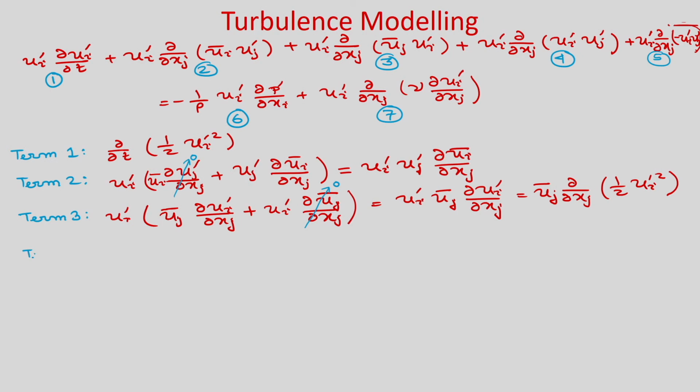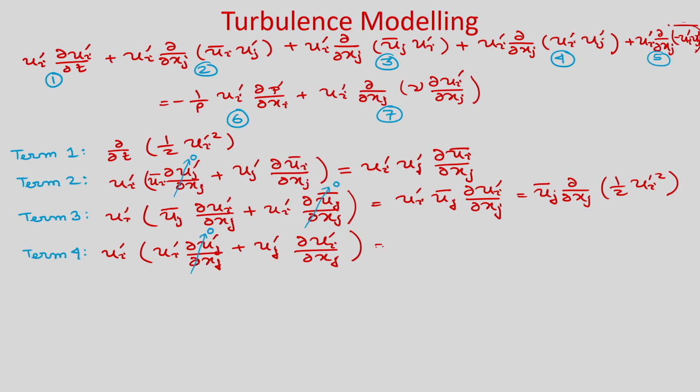Now, let us write this term 4. Similarly, you can write u_i' (u_i' ∂u_j'/∂x_j + u_j' ∂u_i'/∂x_j). This part is also 0. So, u_i' u_j', if you take inside, we can write ∂/∂x_j (half u_i'^2). And now, if you take this u_j' inside this derivative, we can write ∂/∂x_j (u_j' half u_i'^2) minus half u_i'^2 ∂u_j'/∂x_j. You can see again this is 0.